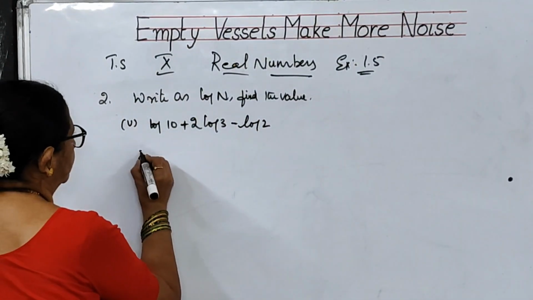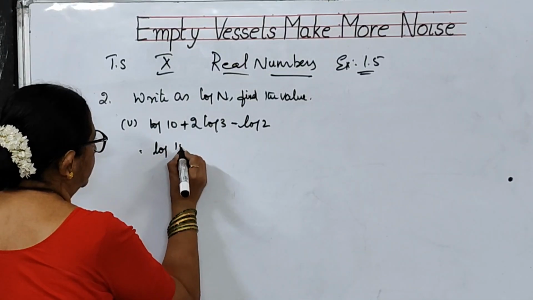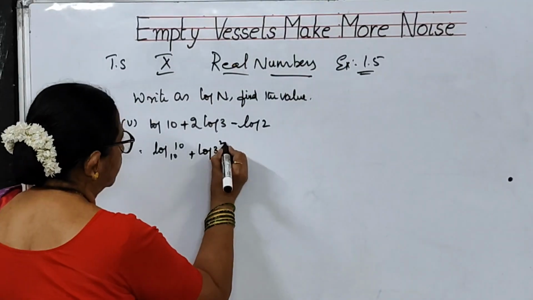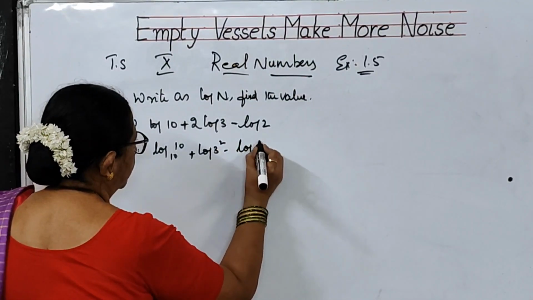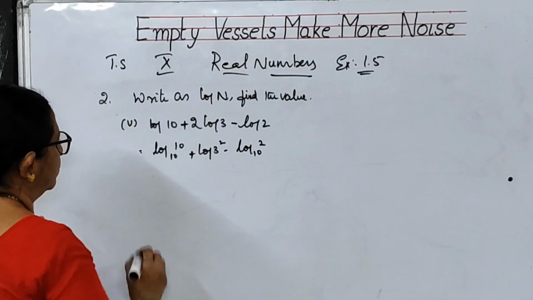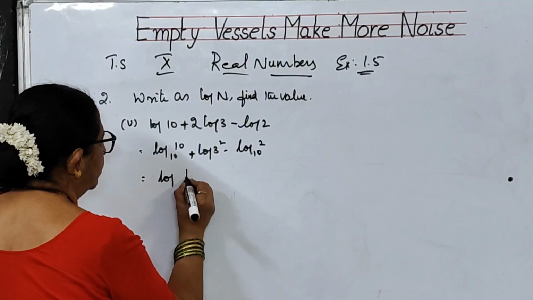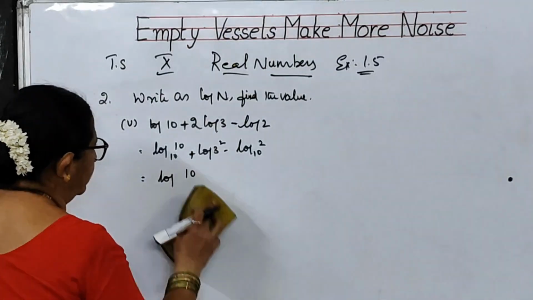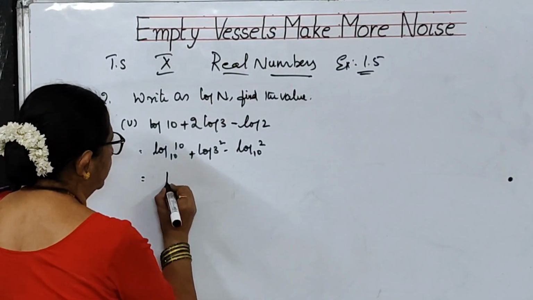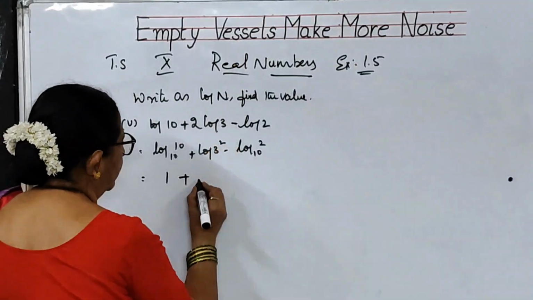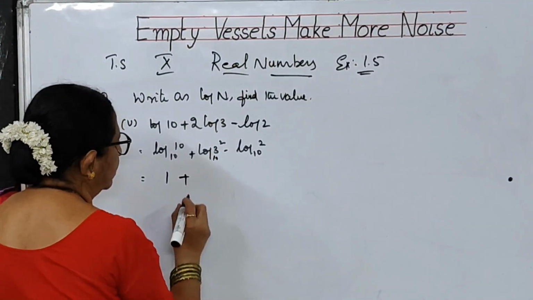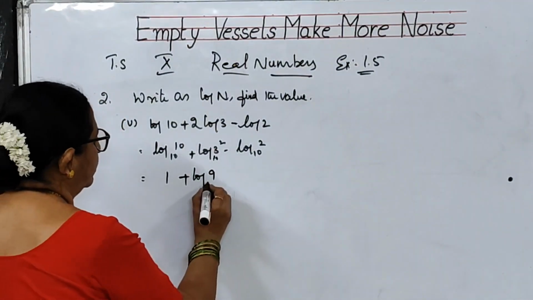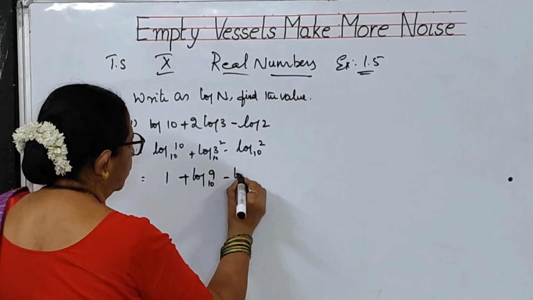So this can be written as log 10 to the base 10 plus log 3 square minus log 2 to the base 10. Log 10 to the base 10, same base now, so you can write it as 1 plus log 3 square to the base 10 is nothing but log 9 to the base 10 minus log 2.